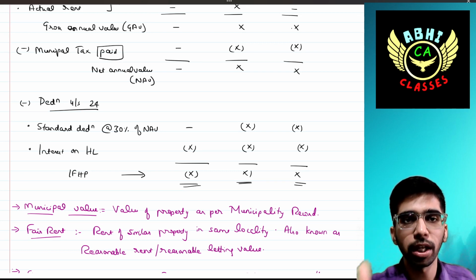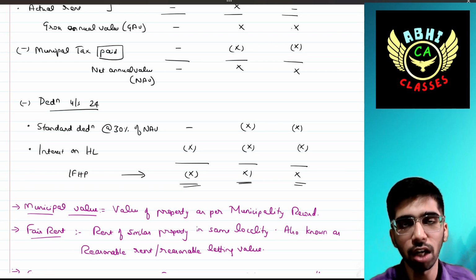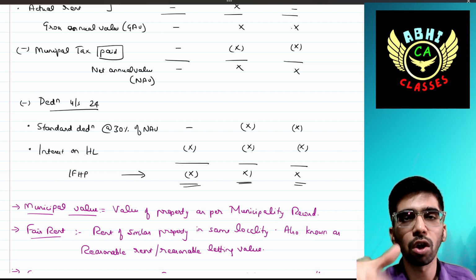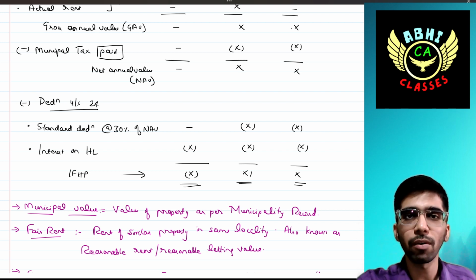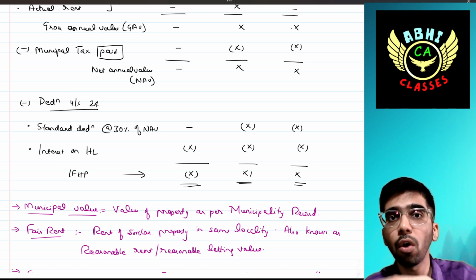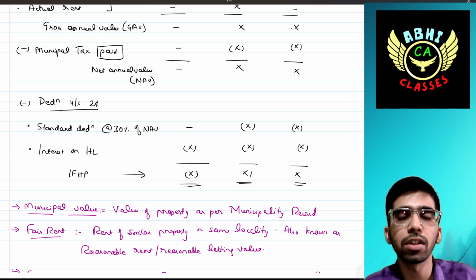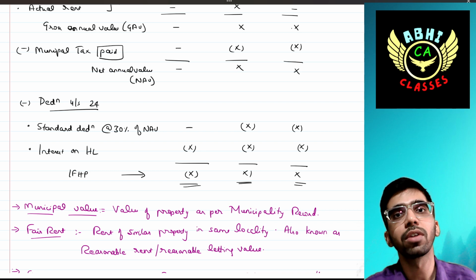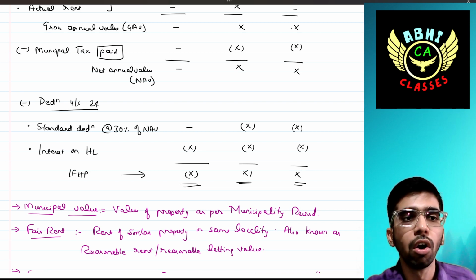For let out house property, the value will be arrived at as a net annual value. For that, we have to deduct 30%. That means, in other words, 70% will be taxable. Then for deemed let out house property also, there is no actual rent, only expected rent, of which we have to deduct the 30% to arrive at the final taxable income.